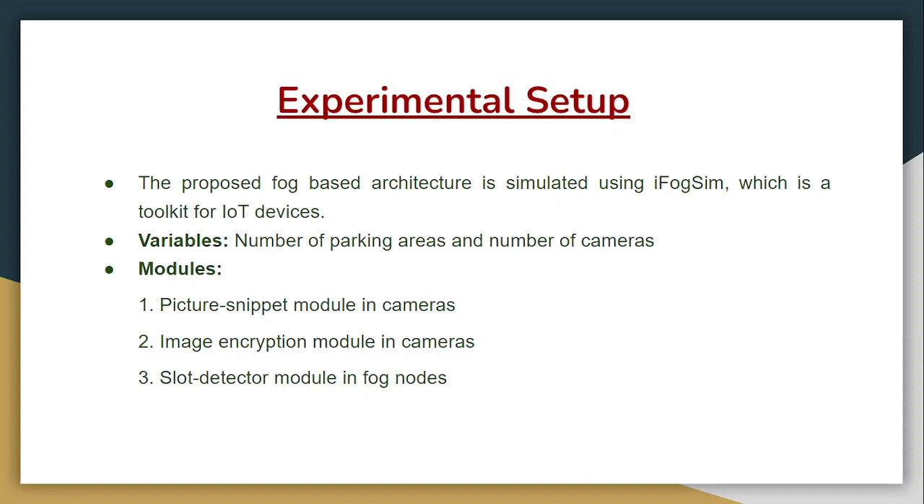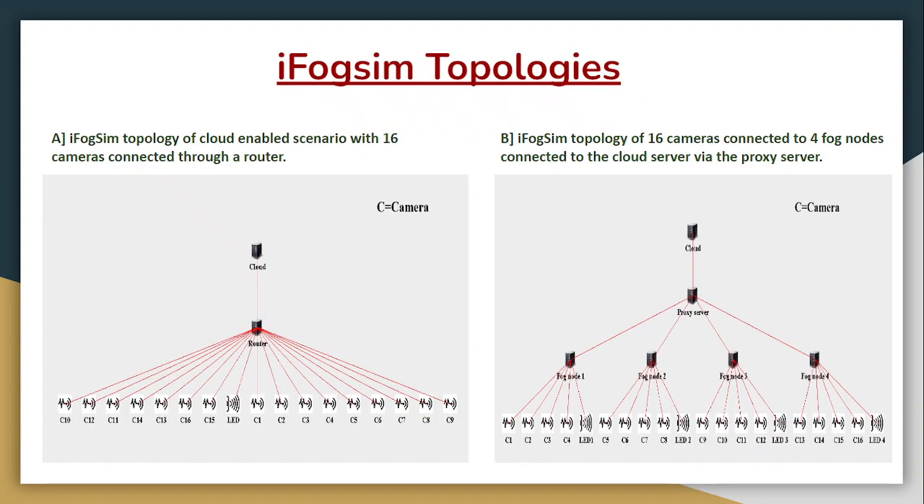In the proposed solution, there were only two modules, namely picture snippet module and slot detector module. But the author did not consider the privacy and security aspect of this architecture, so he did not include any method for encryption. We included an image encryption module in the camera so that when the image is transmitted from cameras to the fog nodes, it will be transmitted in encrypted form.